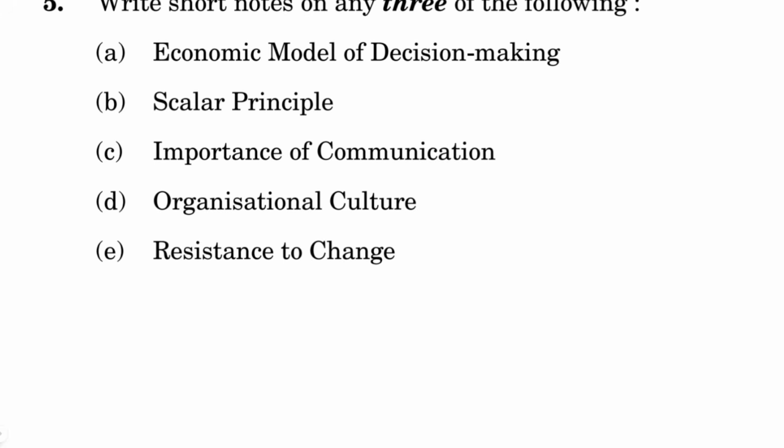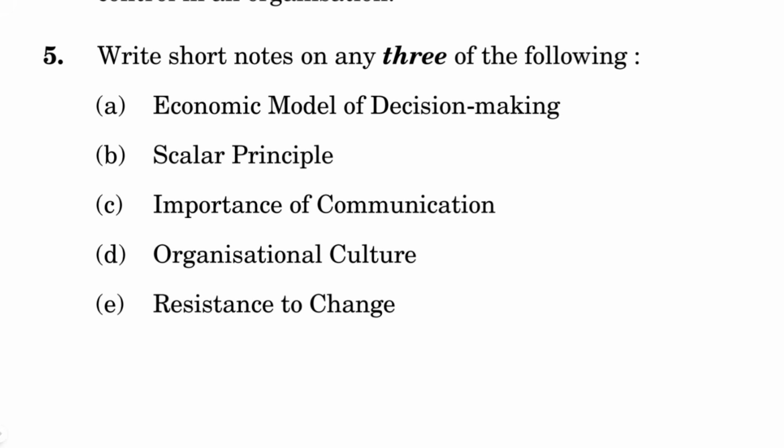Then again, if you choose to write the fifth question, that is a short note on any 3 of the following, you are given 5 choices: economic model of decision making, scalar principle, importance of communication, organizational culture, and resistance to change, right? Though only 3 are needed, we will discuss all 5 here, because we don't want to skip anything. So what is the economic model of decision making?